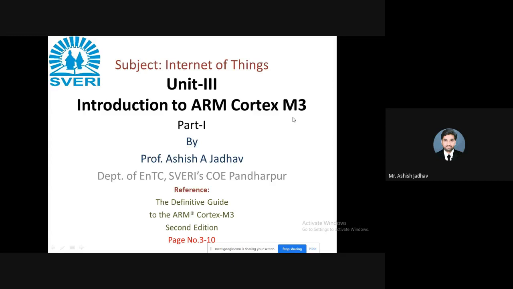Simply you need to learn how we can interface switches, LEDs, etc. Then we have serial communication. Then we have analog interfacing and data acquisition systems. And at the end, we will talk about the application programming interface, API. Right? So these are the things that we are going to learn in the third unit. Is that clear?